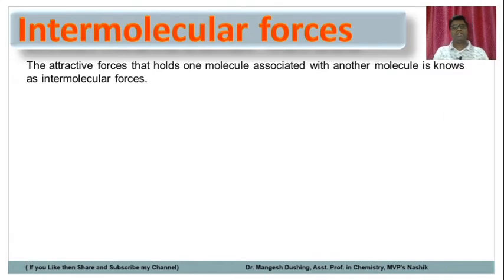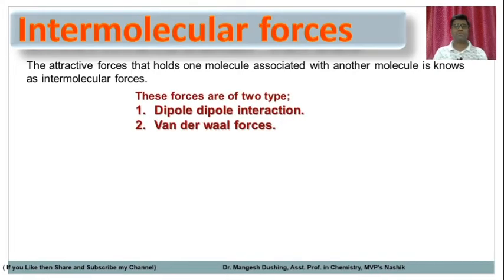So now we will learn the intermolecular forces. Some attractive and repulsive forces are present between two different molecules. Up to now we have seen intramolecular forces. Now we will learn about intermolecular forces, the attractive and repulsive forces present between two different molecules. The attractive forces that hold one molecule associated with another molecule are known as intermolecular forces.